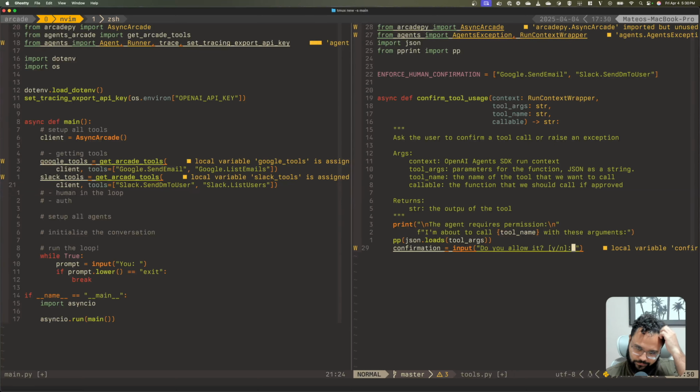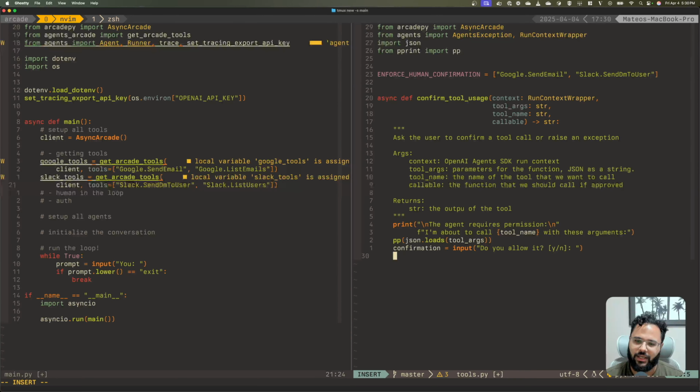Because this is an input and the user can put anything they want, we just need to be a bit careful and say while confirmation.lower() is not in the allowed values, which are going to be y and n, then we want to get that confirmation again, and clarify to the user: you must use y or n.